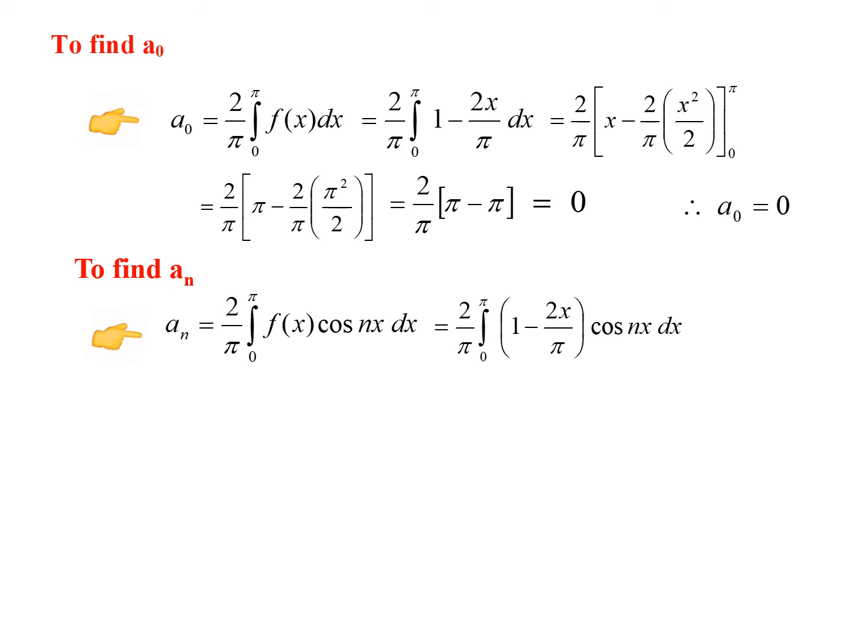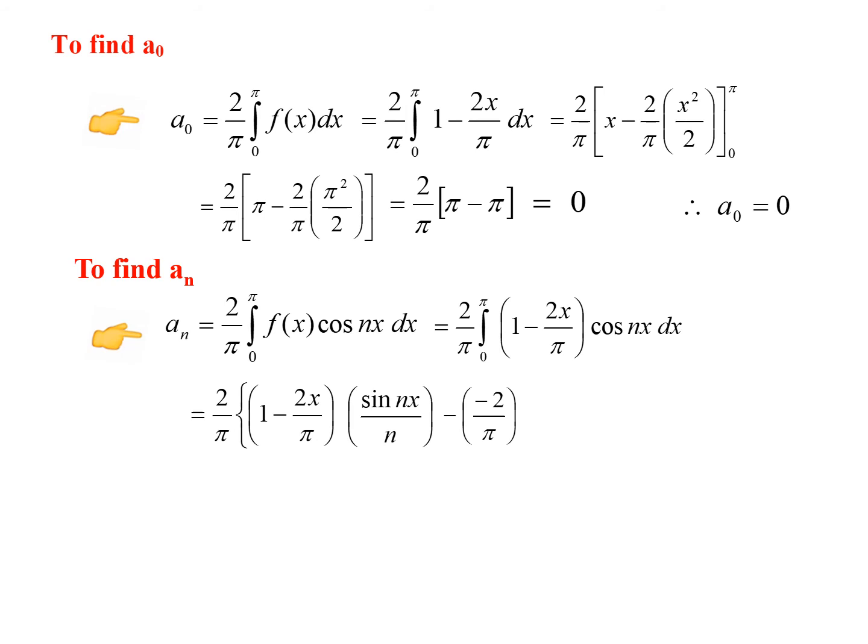Again here we have a product of two terms. So whenever we have a product of two terms, we may use Bernoulli's law. So what is Bernoulli's law? Keeping the first term, integrate the second. So the second is cos nx. Cos when we integrate gives sin nx by n, minus differentiate the first.